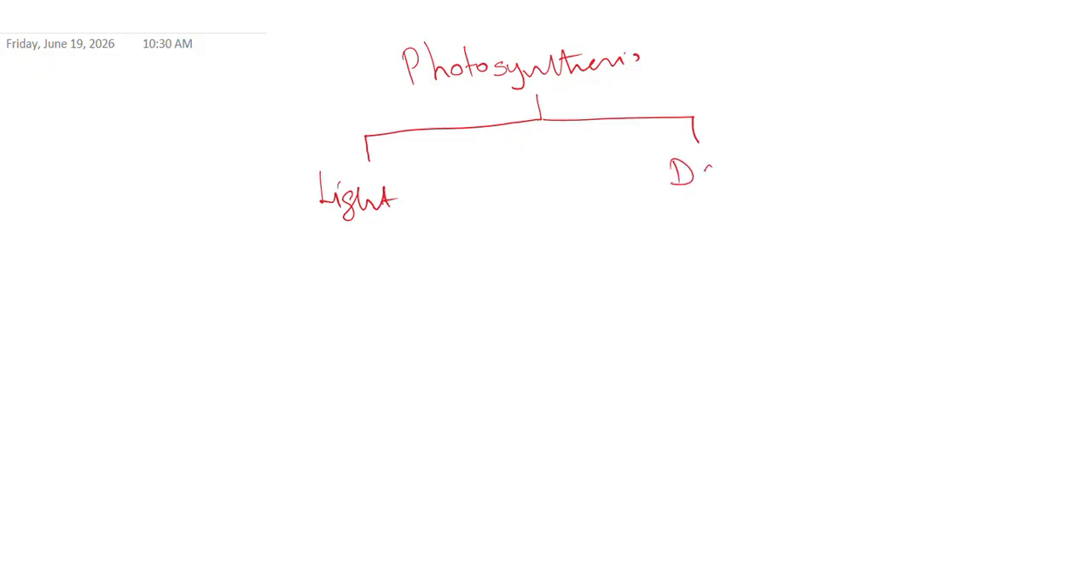So in photosynthesis, yesterday I gave an explanation for dark reaction, and some of you asked about light reaction. So as I told, the physiology of photosynthesis is divided into two parts. One is light reaction and the other one is dark reaction. In dark reaction only, we can find two types.